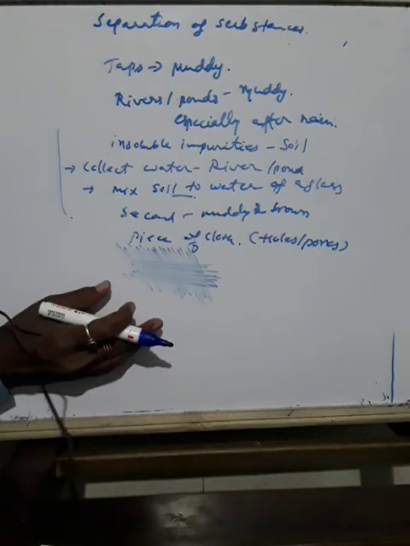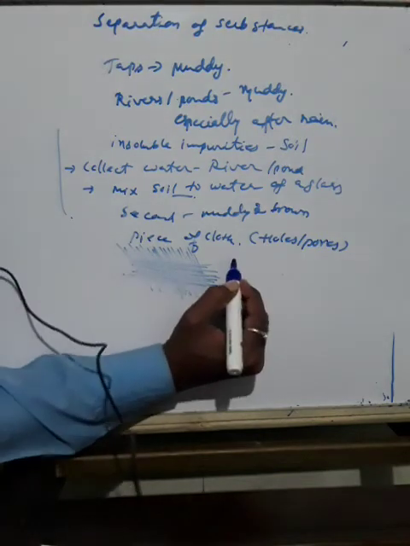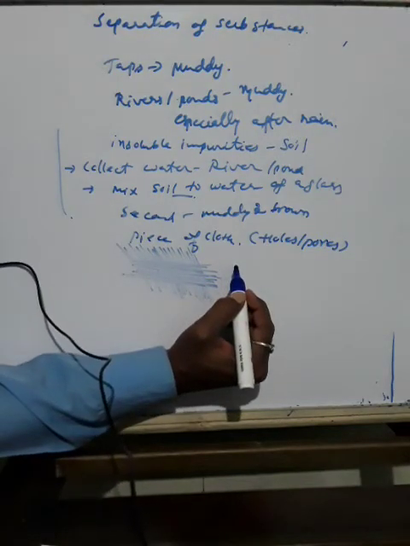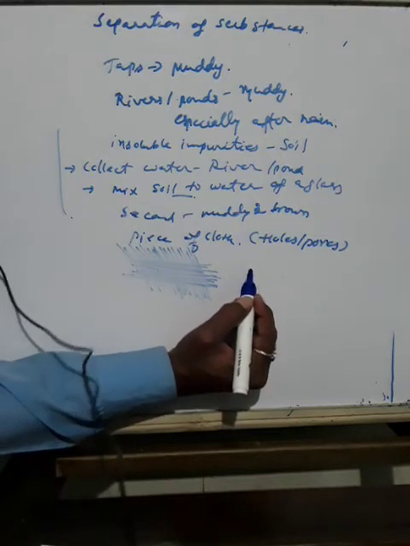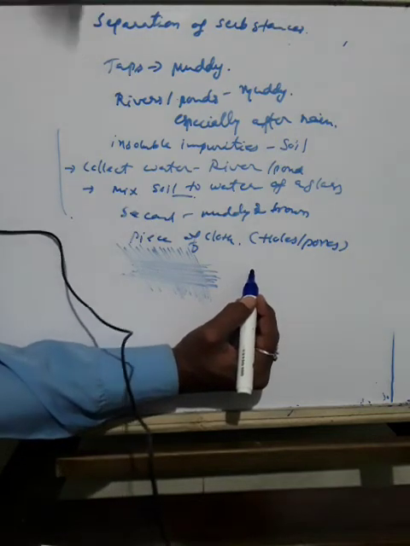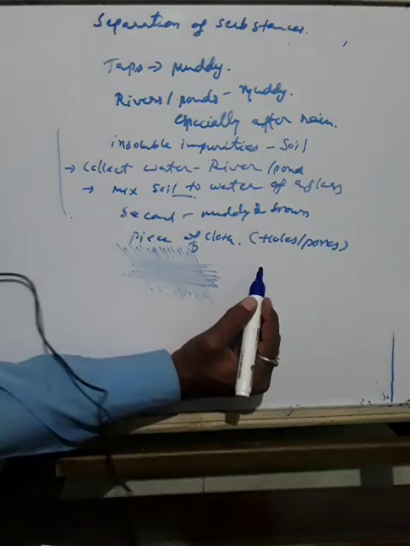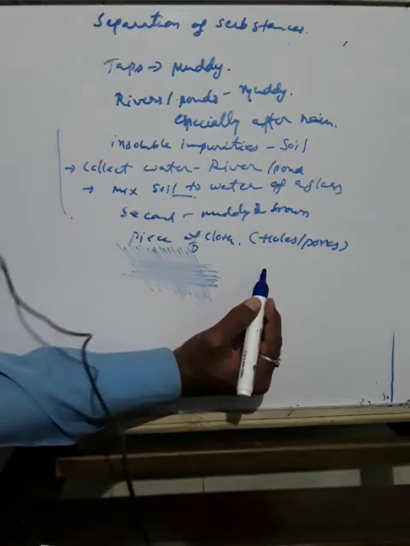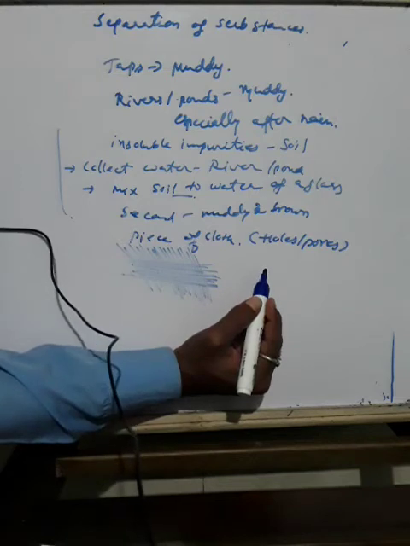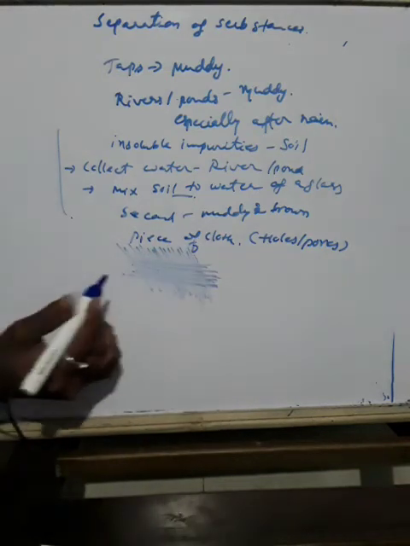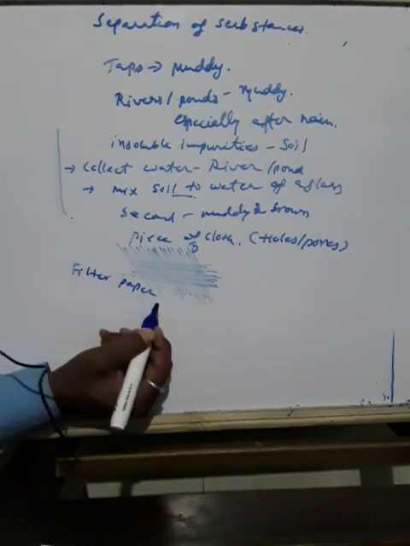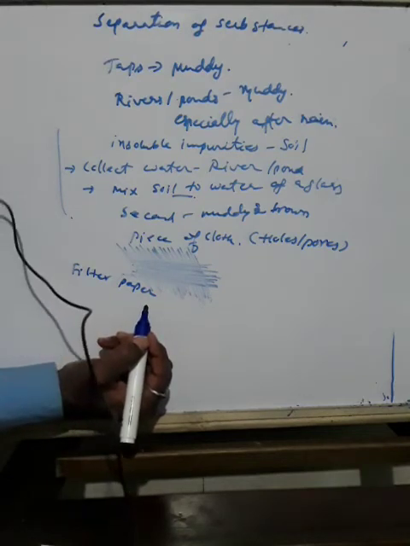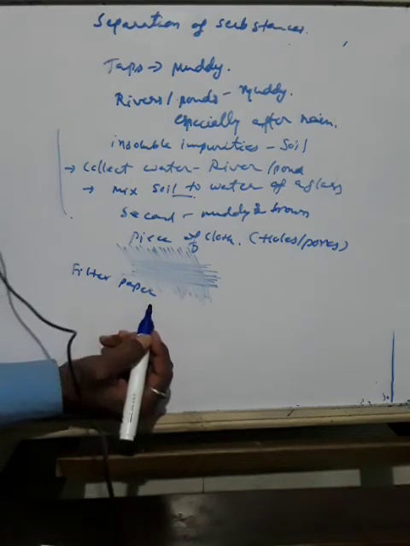If the water is still muddy, impurities can be removed by a filter with even smaller pores. A filter paper is one such filter that has very fine pores in it. Instead of the cloth, we can use filter paper to remove the mud particles from the water. In your textbook, you can check page number 40.